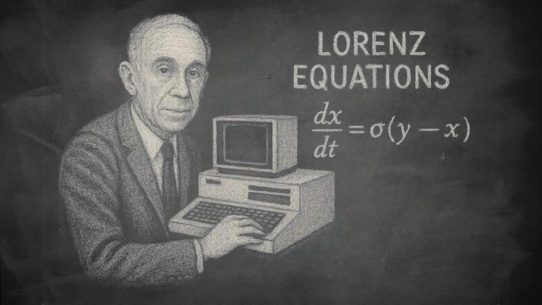This idea was first discovered by Edward Lorenz in the 1960s. While running weather models, he re-entered initial data rounded to 3 decimals instead of 6, and the result was completely different. The computer's rounding error revealed something profound. The universe can be deterministic and still unpredictable.